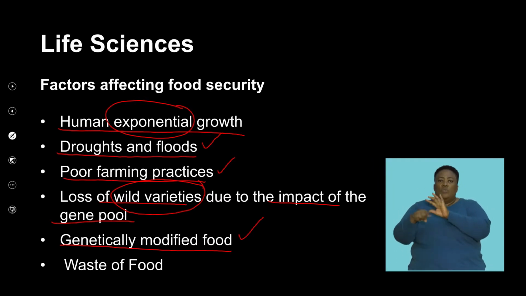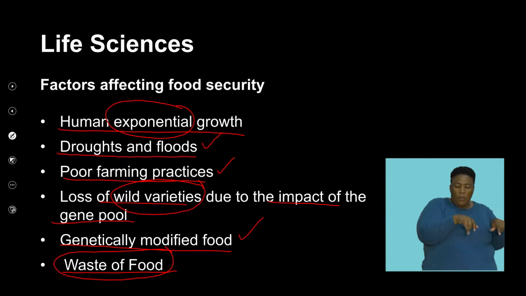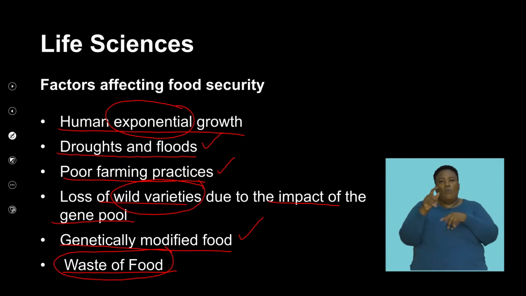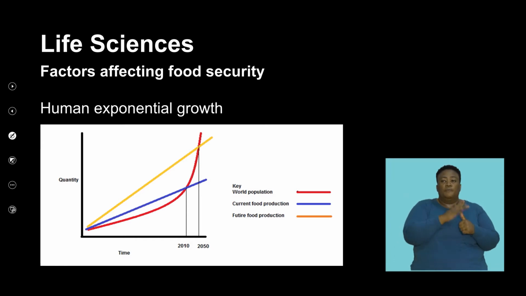security. And a factor that also influences food security is the wastage of food. And this wastage of food comes both from a consumer perspective as well as from a production perspective. Cool. So as I said, the first factor that we need to unpack is the human population growth.